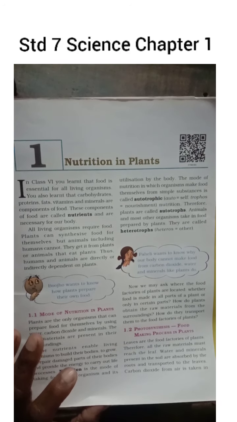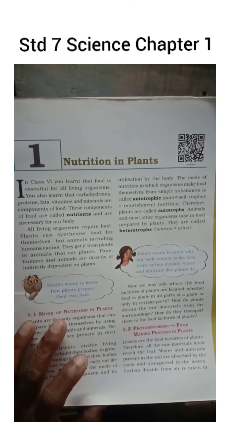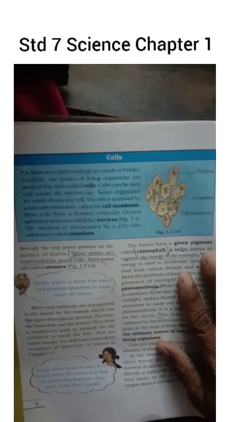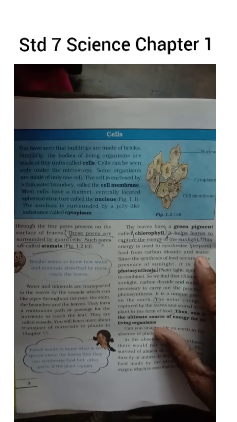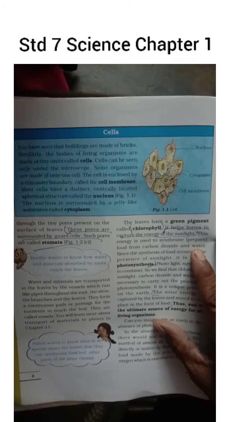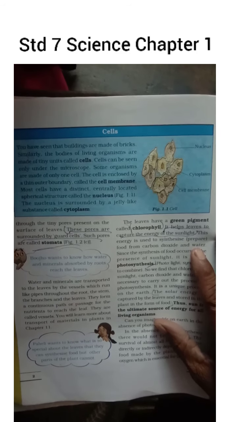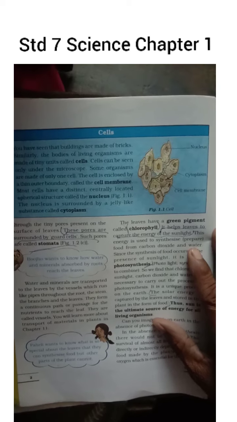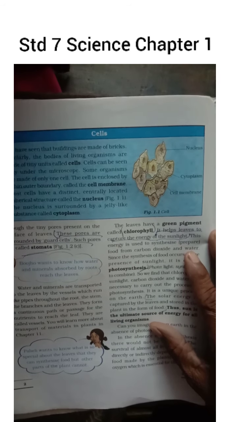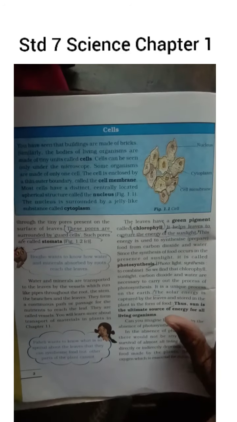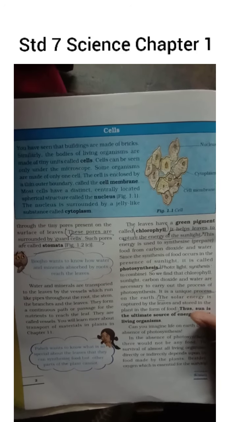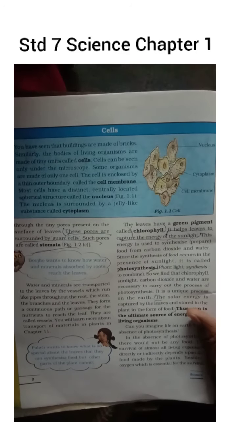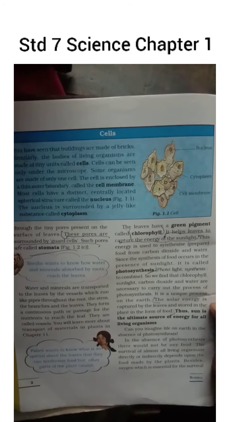The leaf is called the food factory of plants. There are small pores present in the leaves, known as stomata. With these, there is a green pigment, also called chlorophyll. With the help of chlorophyll, whenever the sun falls on the leaves, it takes carbon dioxide and water, and then the leaves prepare the food and send it to different parts of the plants.